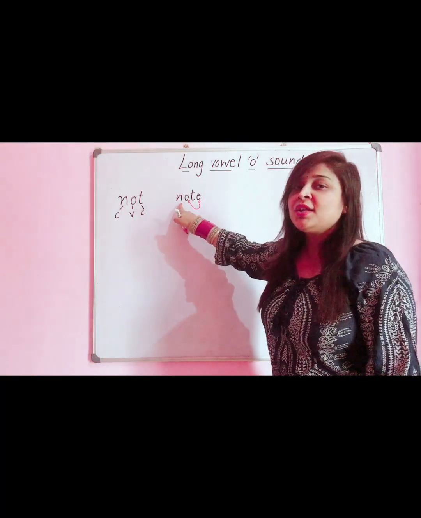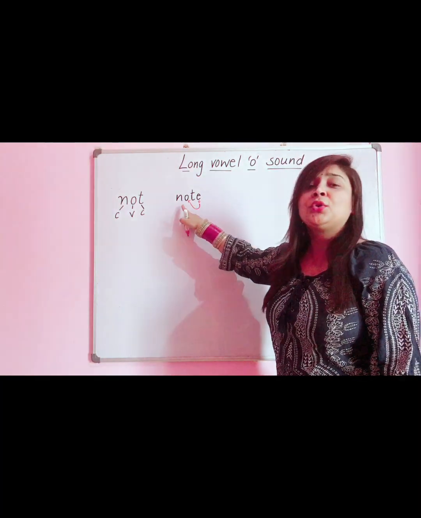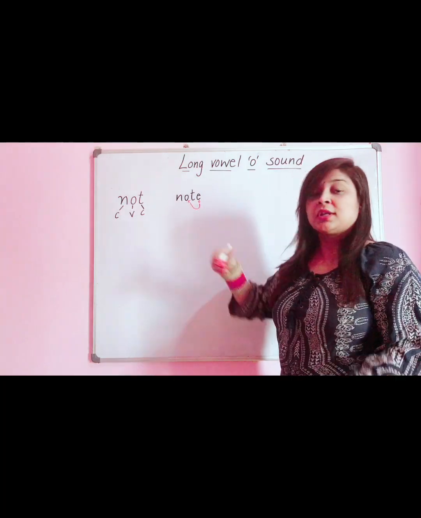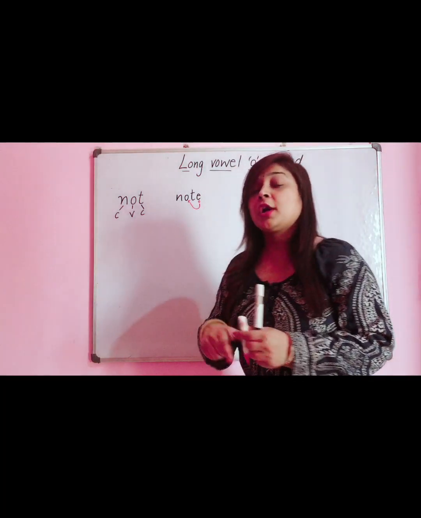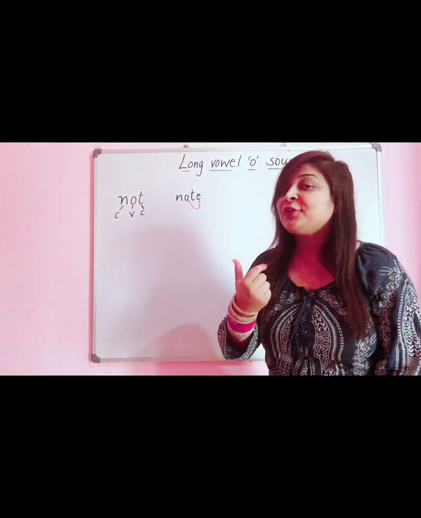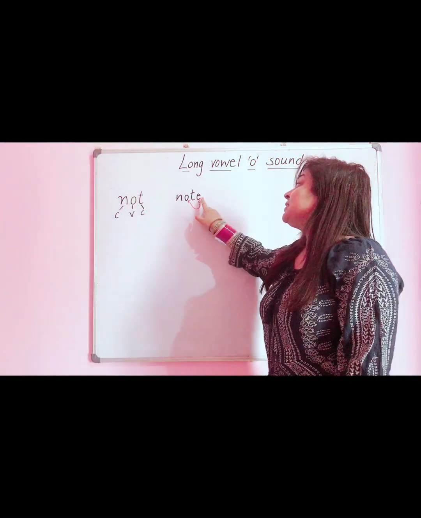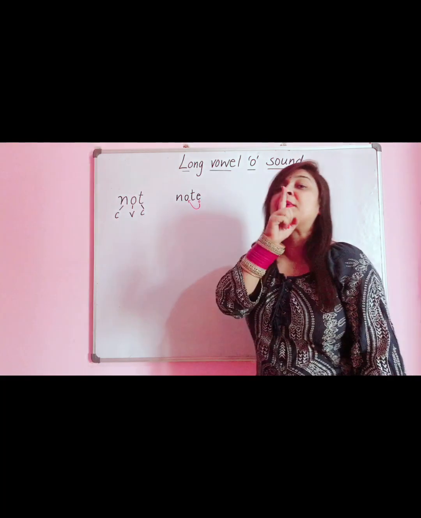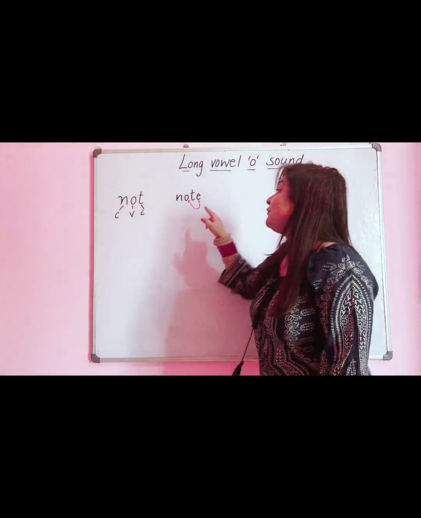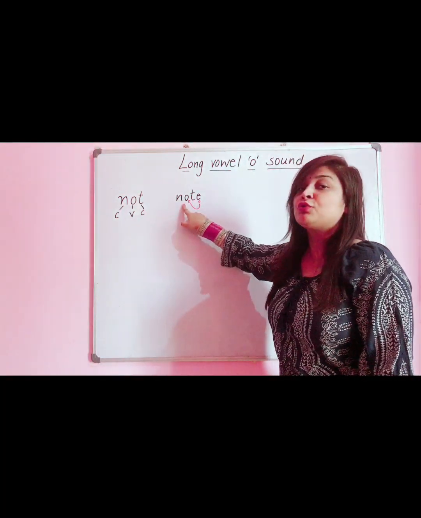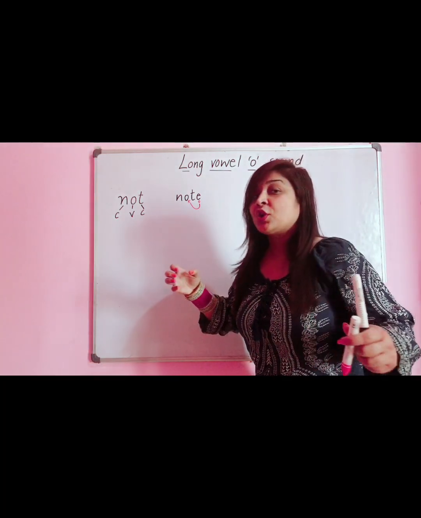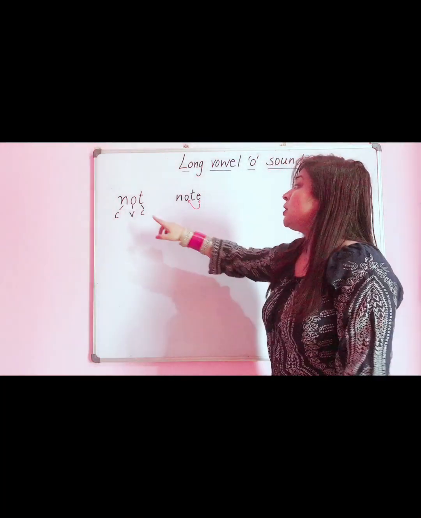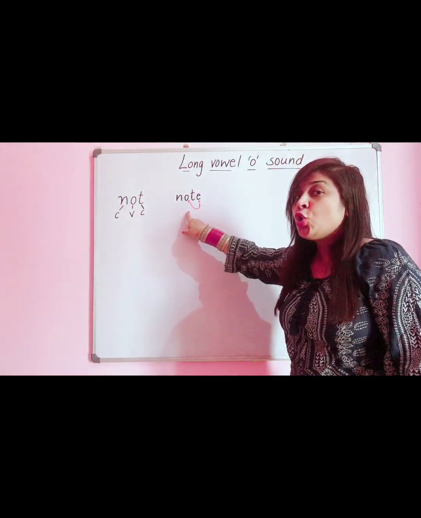O, O, note, note. Like we note something, or a note of 10 rupees, 100 rupees. This is magic E, because E itself will become silent and give the entire power to O. Not, note.